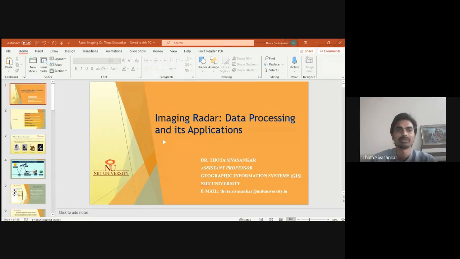So remote sensing is sensing something without going in physical contact with that object or phenomenon. This terminology has been extensively used for Earth observation applications, although in general terms it can be for any purpose. However, it has mostly been used for Earth observation.